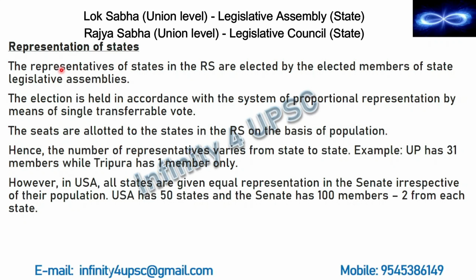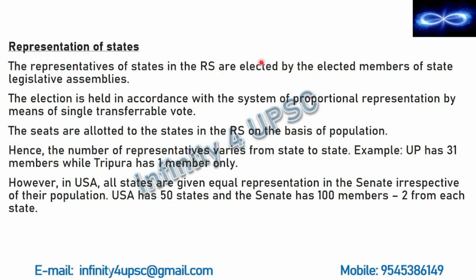The counterpart of Rajya Sabha at the union level is called Legislative Council at the state level. So Lok Sabha is equal to Legislative Assembly, and the counterpart of Rajya Sabha is Legislative Council. The Legislative Council does not have any role in the election of Rajya Sabha members.